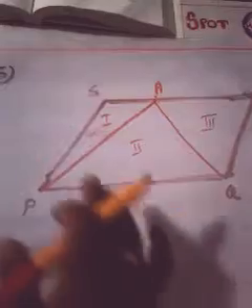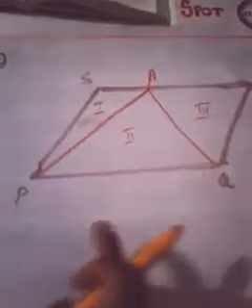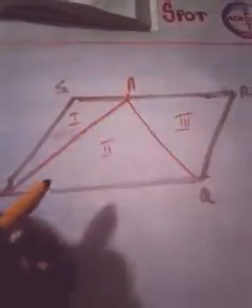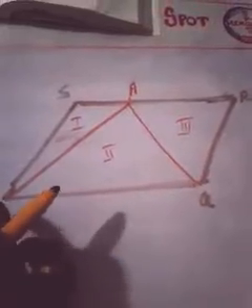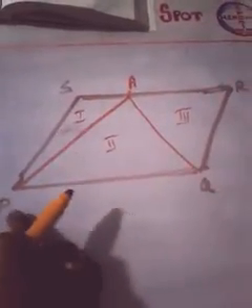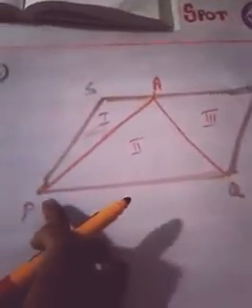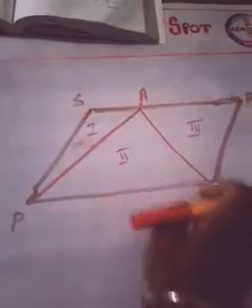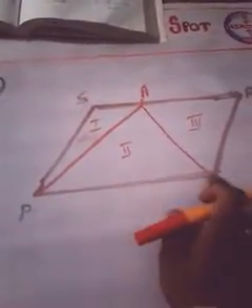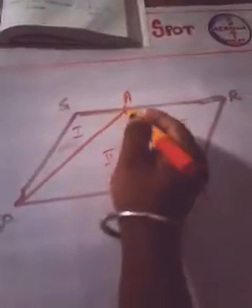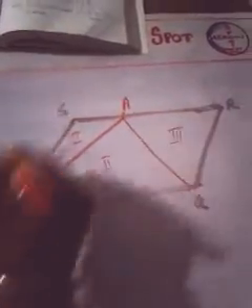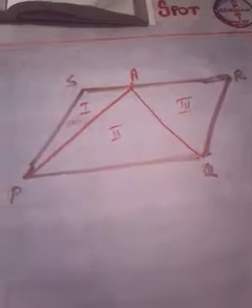See, in this parallelogram, what is the speciality of triangle APQ and parallelogram PQRS? I repeat the question. What is the speciality of the triangle PQA and PQRS? Both are on the same base PQ and between the same parallels, no? So the area of this triangle should be half of the entire parallelogram, no?